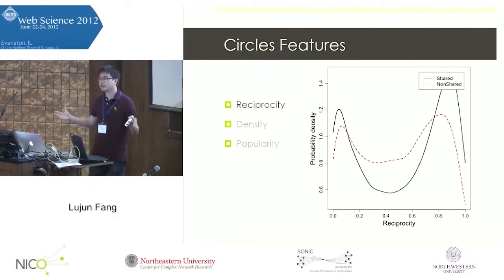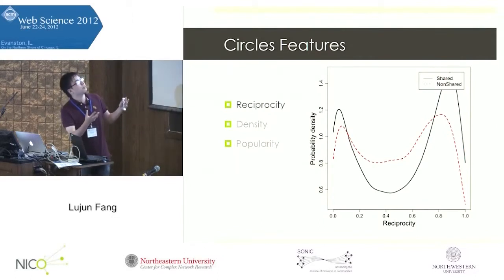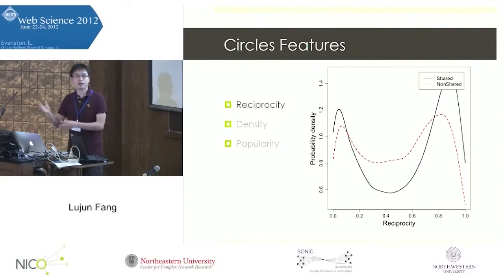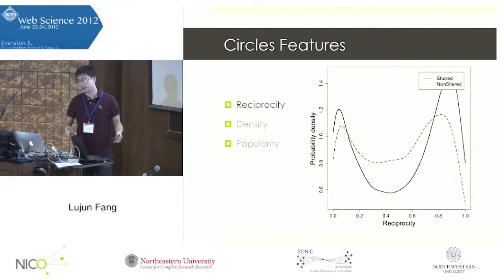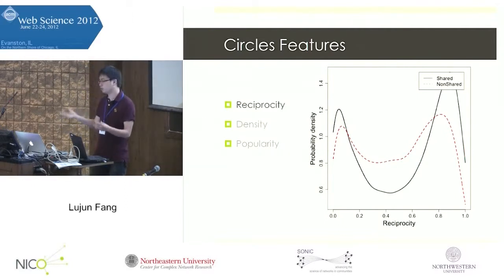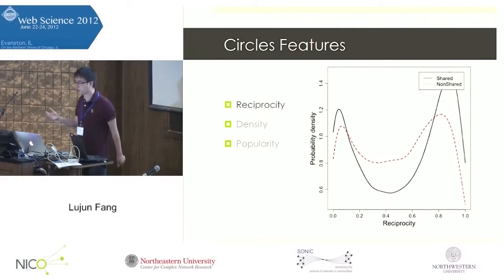And we see that both types of circles exhibit this kind of bimodal distribution where circles tend to have extremely high reciprocity or low reciprocity. Another interesting thing to notice is that this behavior is more extreme for shared circles. So this could be one piece of evidence that we can compare the difference between shared and non-shared circles: if we see a circle with extremely high or low reciprocity, it could be more likely that it is a shared circle.